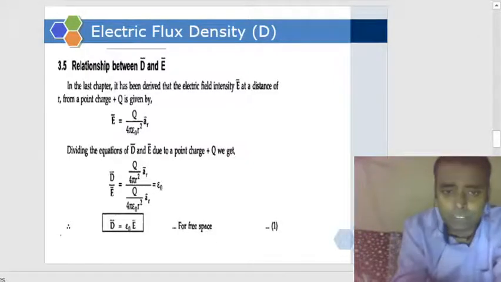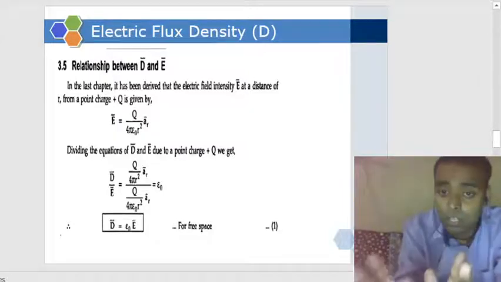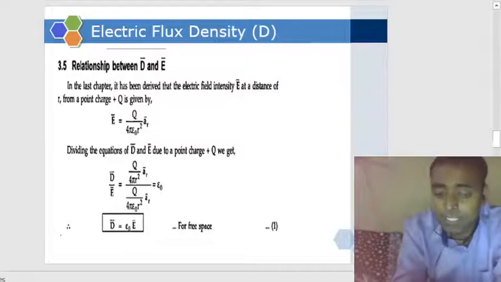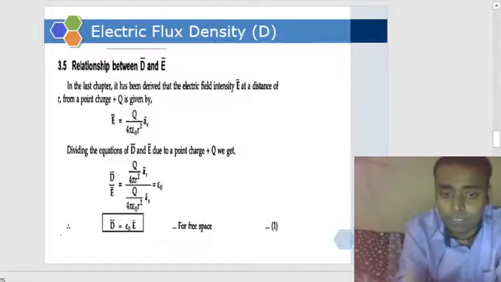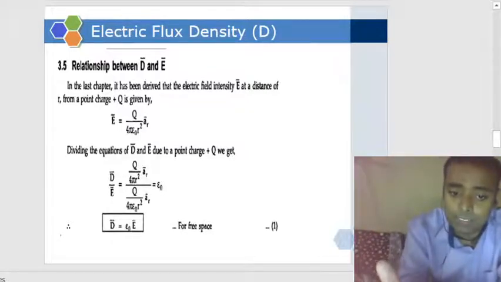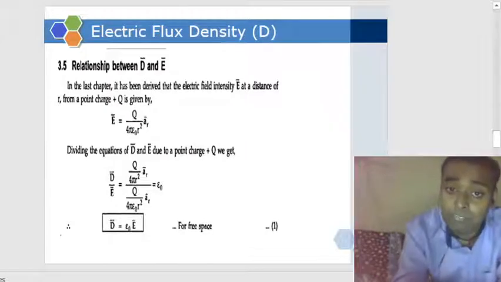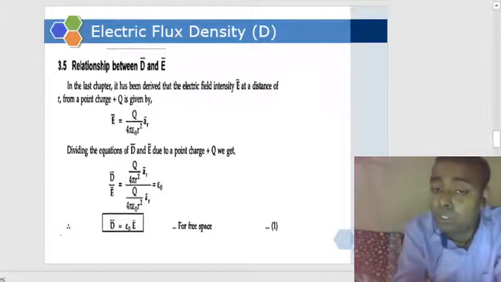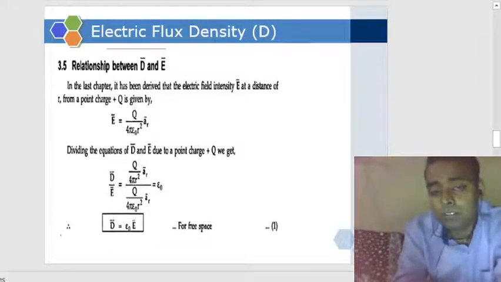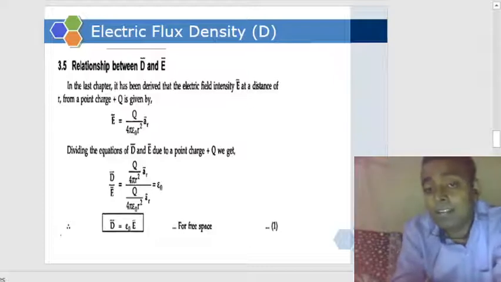will get the results. Okay, so understood the relationship between electric flux density and electric field intensity. It is D is equal to epsilon naught E. What is D? Electric flux density. What is E? Electric field intensity. What is epsilon? Epsilon is permittivity. Epsilon naught is absolute permittivity. And what is epsilon R? It is relative permittivity.